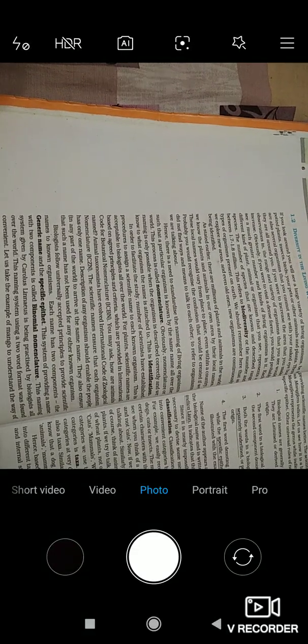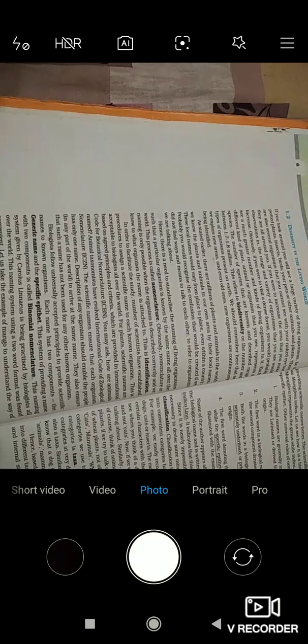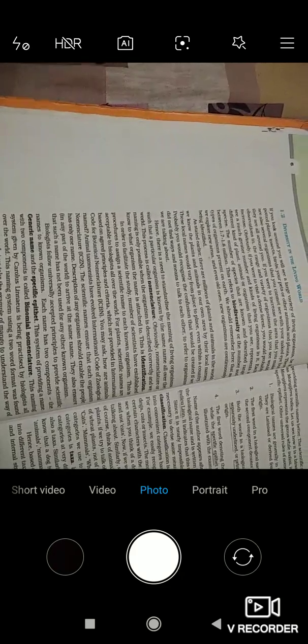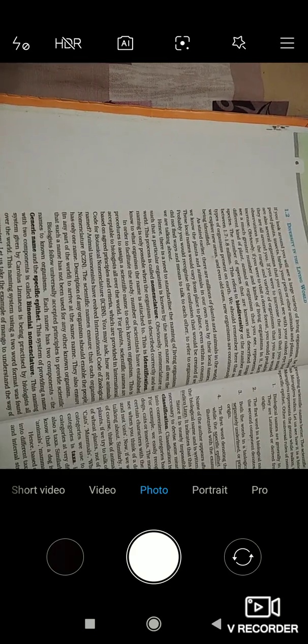In the same manner, there are principles and criteria provided in the International Code of Zoological Nomenclature, ICZN, and through this code, animals are named.